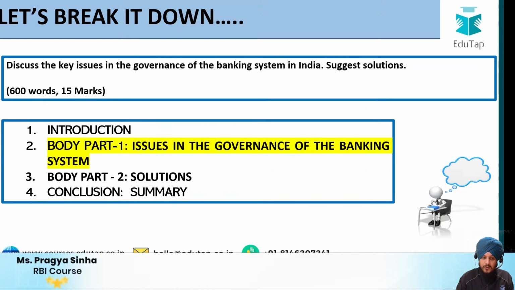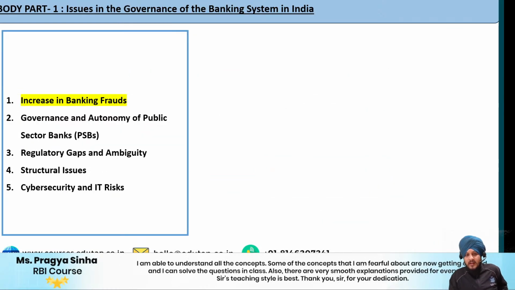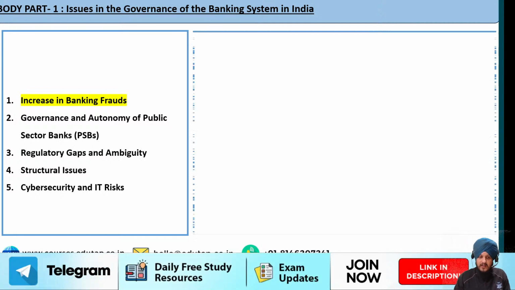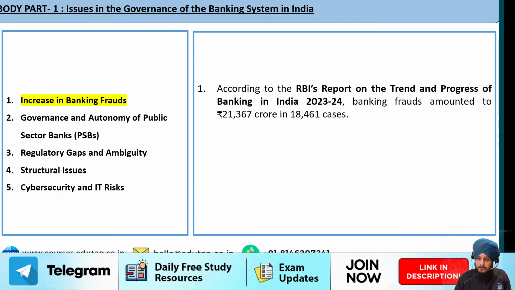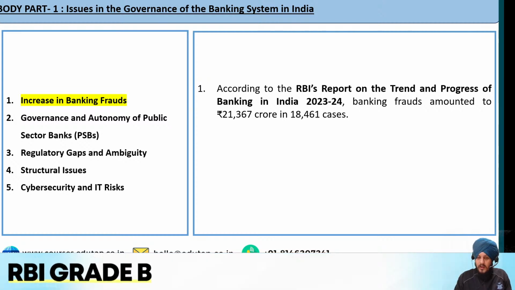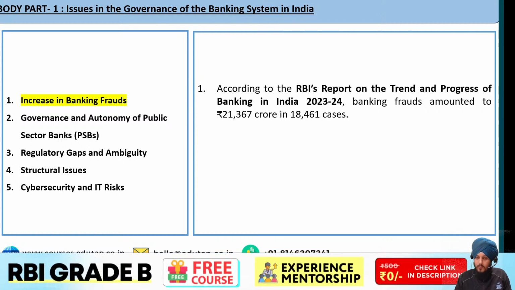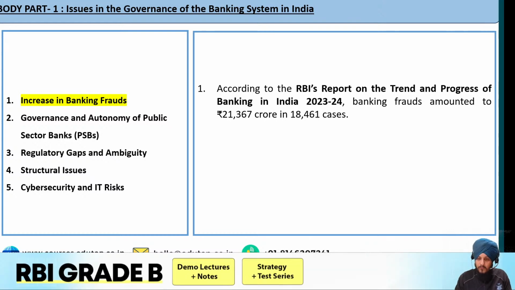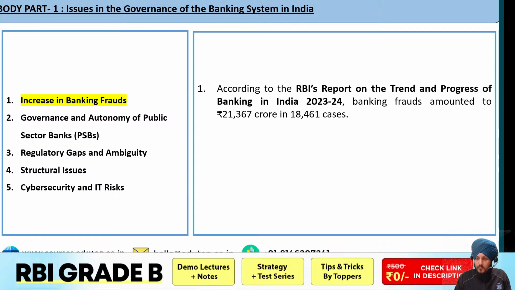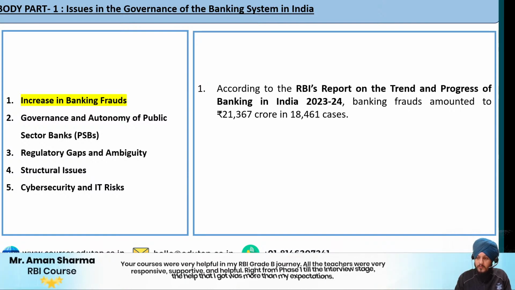Now let us talk about the issues that are there in the governance of the banking system in India. So the first issue is regarding the increase in bank frauds. Fine. Now, according to the RBI Report on Trends and Progress of Banking in India, banking frauds amounted to 21,367 crore in 18,461 cases. So this is something that has been highlighted as a part of the report on trends and progress.